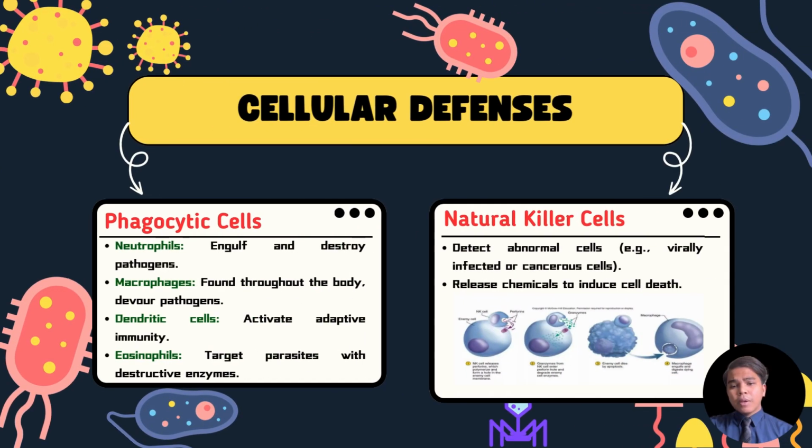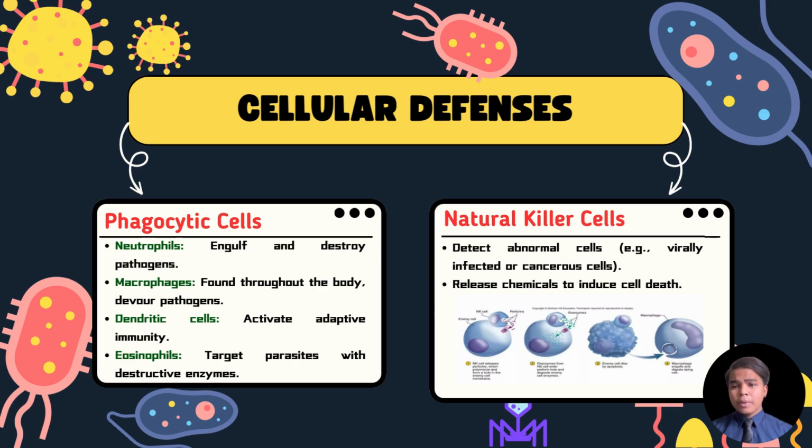Next, once pathogens bypass the barriers, the body's cellular defenses kick in. These defenses involve specialized immune cells that directly attack invaders. Phagocytic cells engulf and destroy pathogens. Key players include neutrophils, macrophages, dendritic cells, and eosinophils. Alright, neutrophils are the first responders that quickly attack invading microbes. Macrophages are usually found throughout the body.